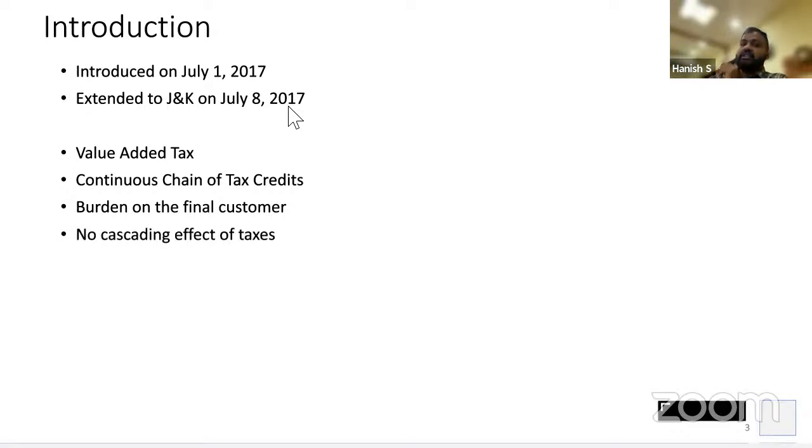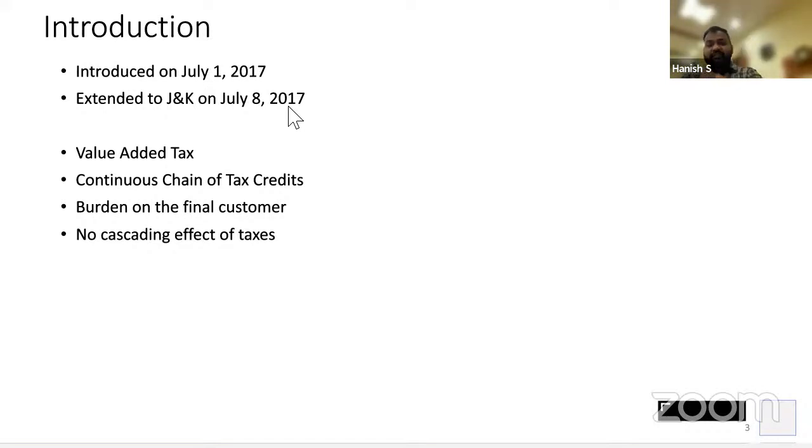Clear? Next, for a business owner, there is no cascading effect of taxes. Now, what do you mean by cascading effect of taxes? Tax on tax. Earlier there was excise duty on manufacture of goods. After I manufacture the goods, if I sell the goods, then I have to pay VAT. So on the same commodity, when I'm manufacturing, I'm paying one tax, and when I'm selling, I'm paying another tax, including the value of excise duty. Government says this tax on tax leads to an increase in prices, which makes our exports very uneconomical.